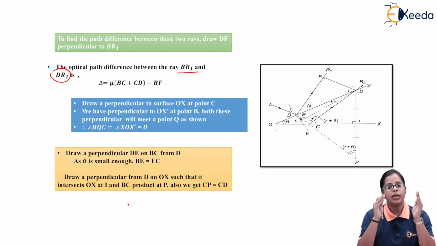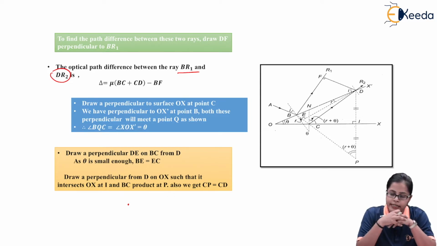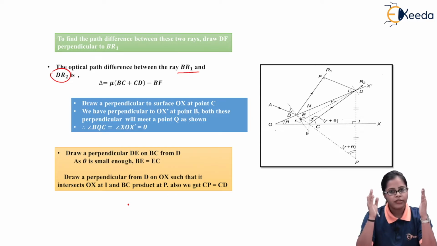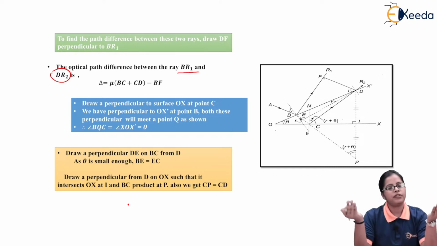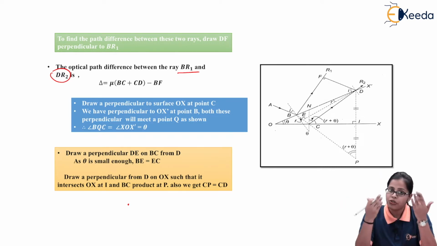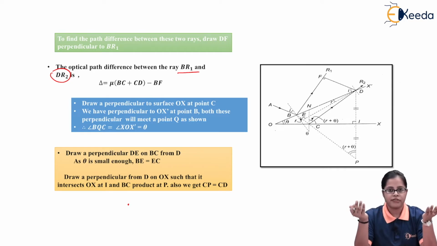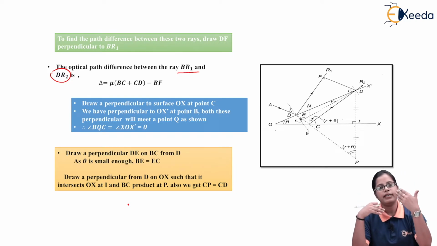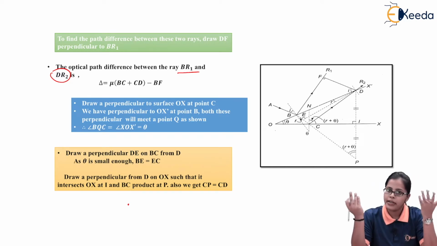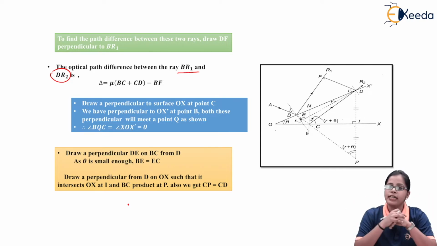Because BR1 and DR2 are the two reflected rays which are seen in the reflected system, and when we allow them to interfere with each other, they are either going to interfere constructively or destructively. And due to constructive and destructive interference, we are going to get alternate bright and dark bands, which is what is called the interference pattern.